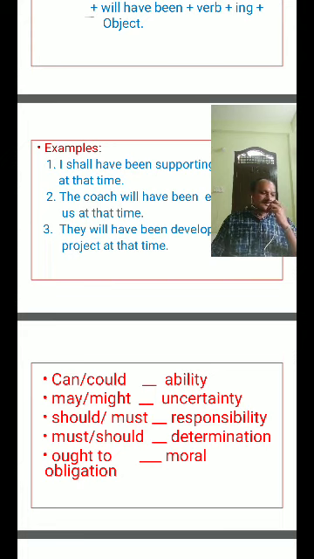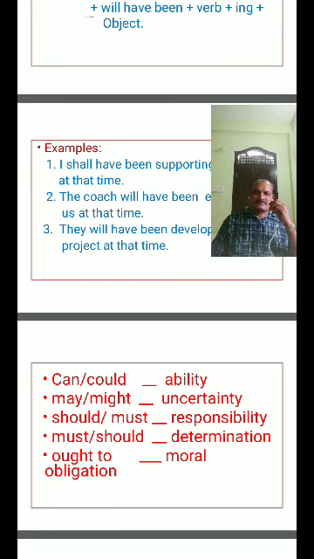Okay, these are the similarities we find. In the same way, can, could for ability; may, might; should, must for responsibility; must, should for determination; ought to for moral obligation.